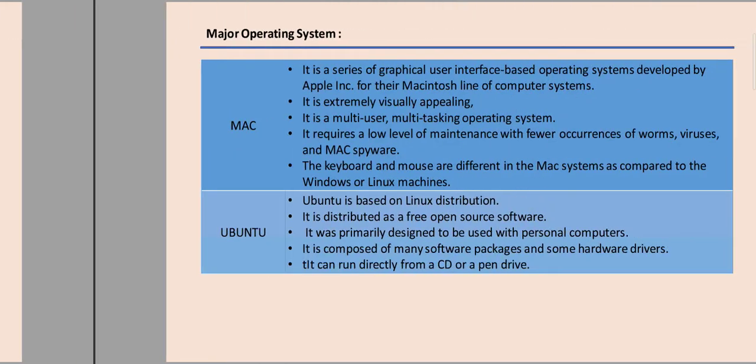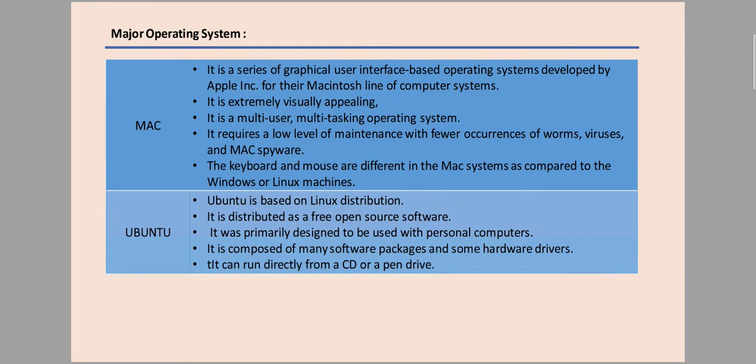Okay, next is Mac OS, a series of graphical user interface based operating systems developed by Apple. That means when we buy a laptop from the Apple company, we can see the Mac OS. It is extremely visual in appearance. It is multi-user and multitasking, similar to Windows. It requires a low level of maintenance and has fewer occurrences of worms, viruses and spyware.